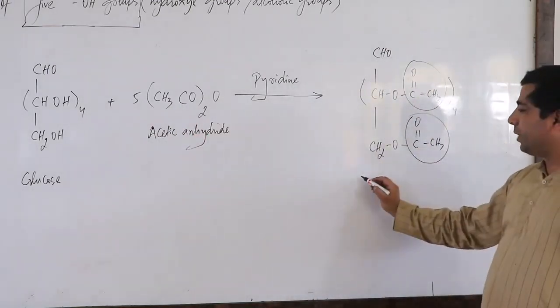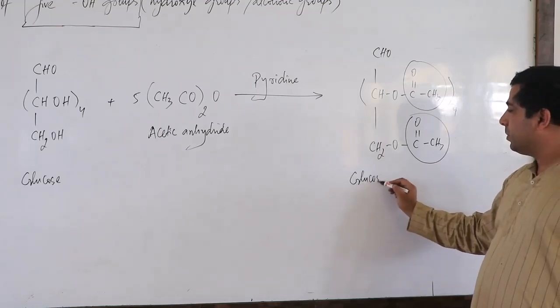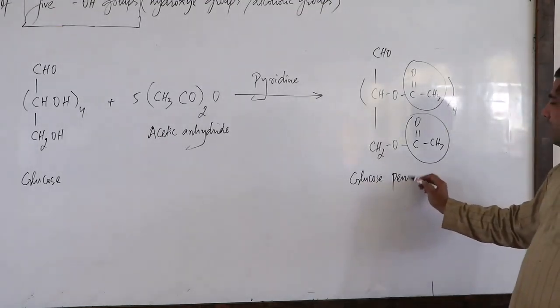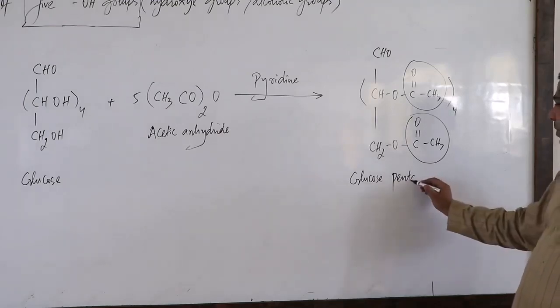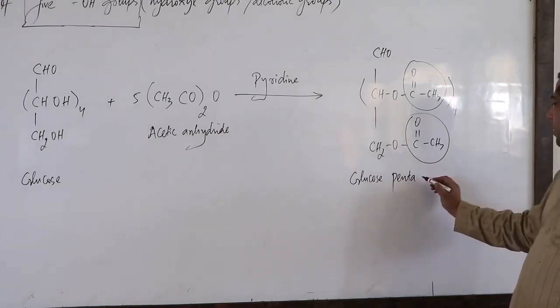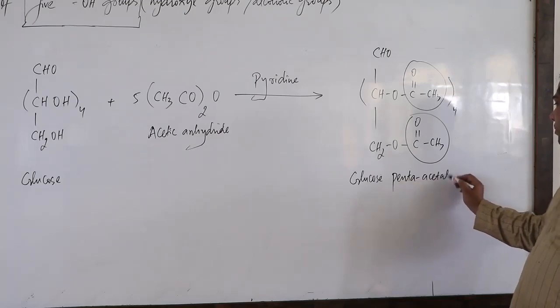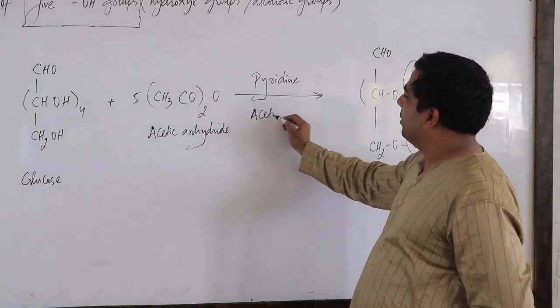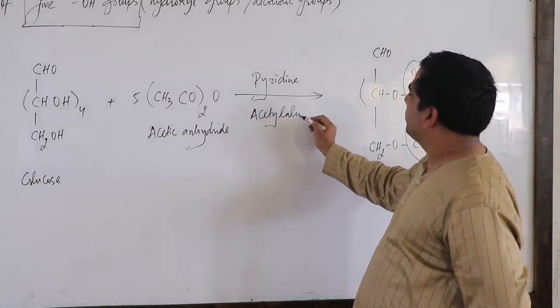This molecule is known as glucose pentaacetate, or pentaacetate glucose, you can say. And the process is known as acetylation.